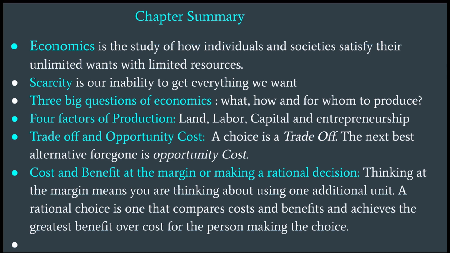Trade off and opportunity cost. A choice is a trade off. The next best alternative foregone is opportunity cost. Cost and benefit at the margin, or making a rational decision. Thinking at the margin means you're thinking about using one additional unit. A rational choice is one that compares costs and benefits and achieves the greatest benefit for the person making the choice.